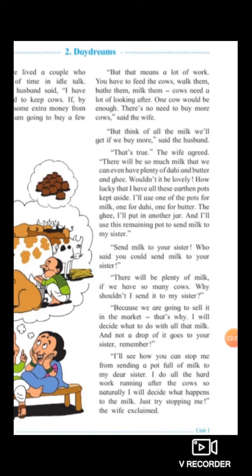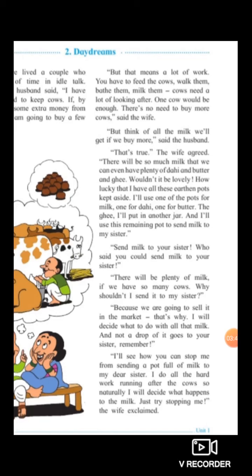So the husband said that if we buy more cows, then just think of all the milk we will get. If we buy more cows, we will get more milk, said the husband. That's true, the wife agreed. There will be so much milk that we can even have plenty of dahi and butter and ghee. Wouldn't it be lovely? How lucky that I have all these earthen pots kept aside.